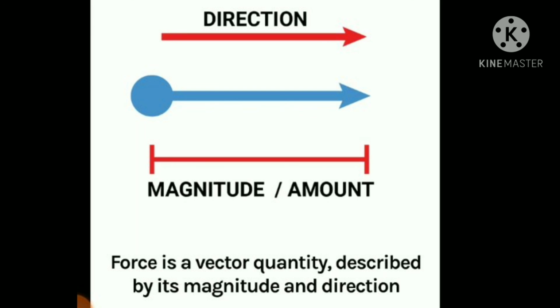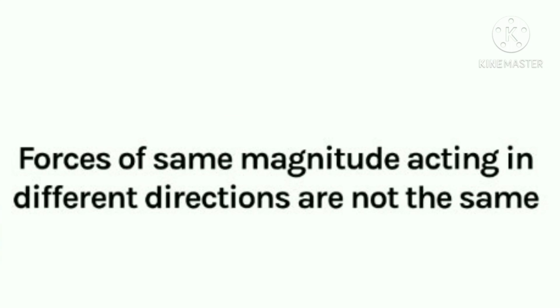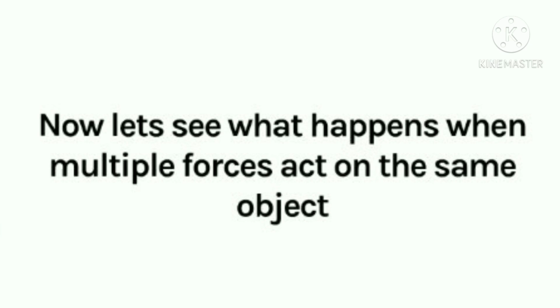In a scalar quantity, no need to explain the direction, but in a vector quantity, yes, we need to give the direction. Forces of the same magnitude acting in different directions are not the same. Now let's see what happens when multiple forces act on the same object.